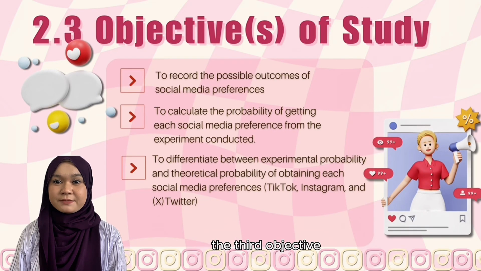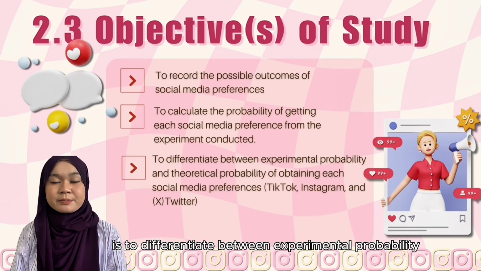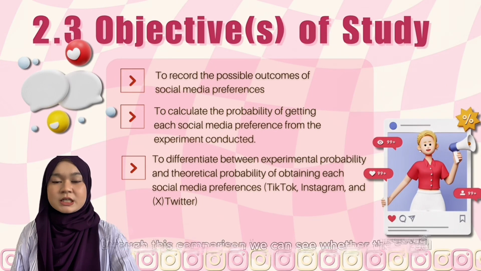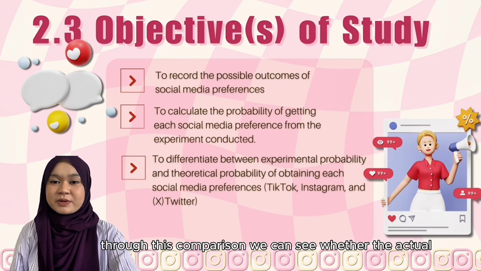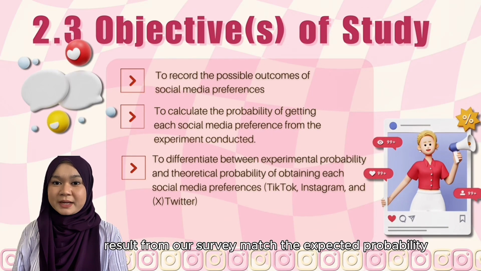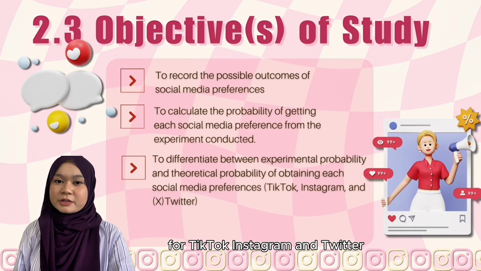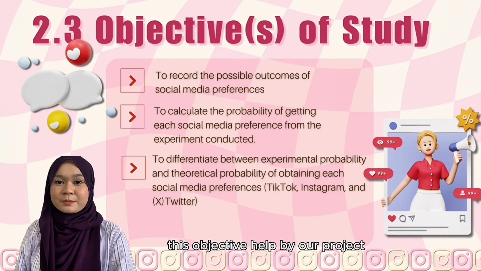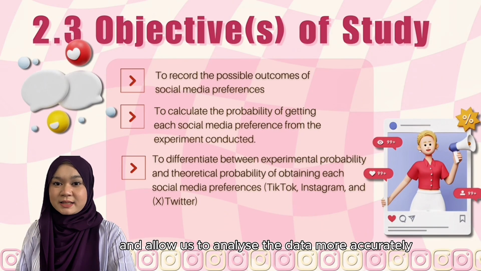The third objective is to differentiate between experimental probability and theoretical probability for each social media platform. Through this comparison, we can see whether the actual result from our survey matches the expected probability for TikTok, Instagram, and Twitter. These objectives help guide our project and allow us to analyze the data more accurately.